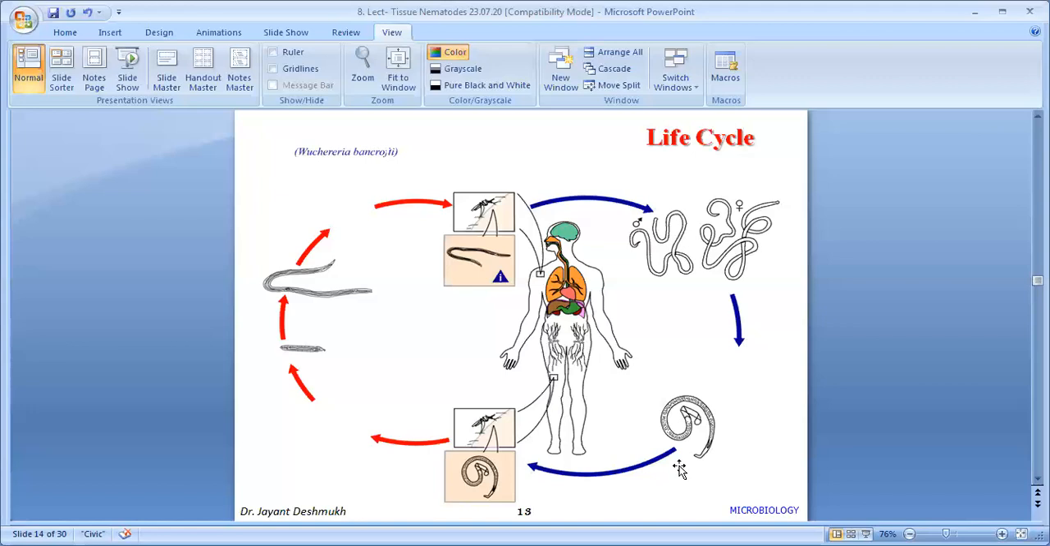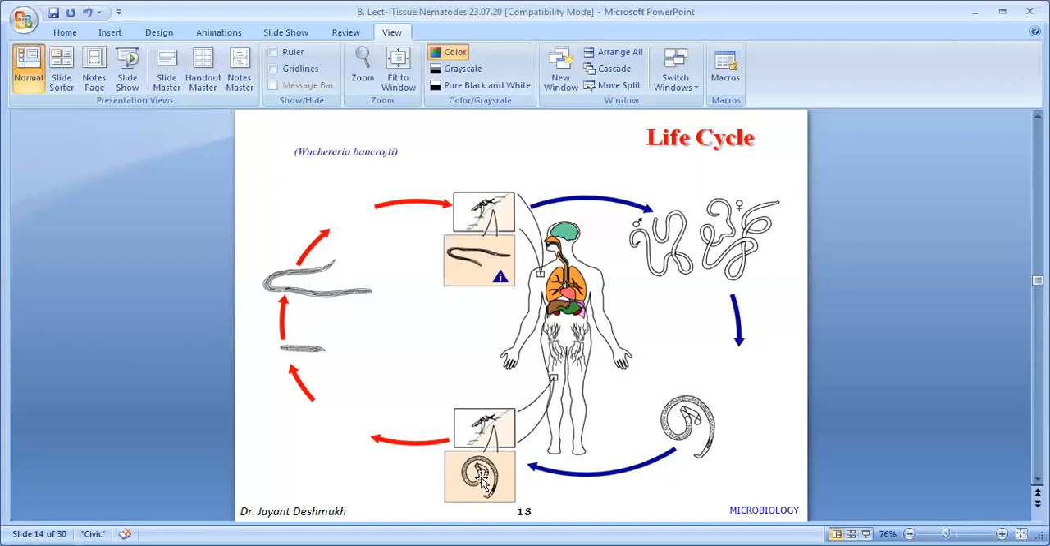Then they are in the peripheral blood, but when the intermediate host, meaning a Culex mosquito or any other Aedes or Anopheles female mosquito, bites, this microfilaria enters. This is a microfilaria. It enters the intermediate host, that is the Culex mosquito. In the thoracic muscle of the mosquito, they develop into third stage larva.